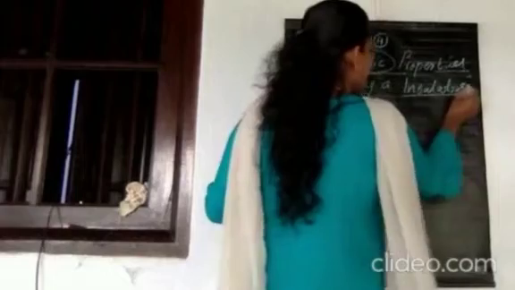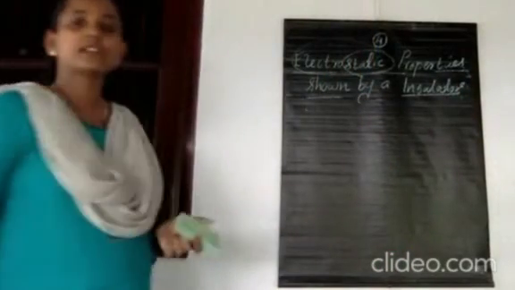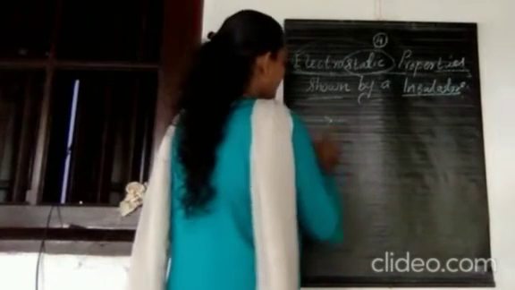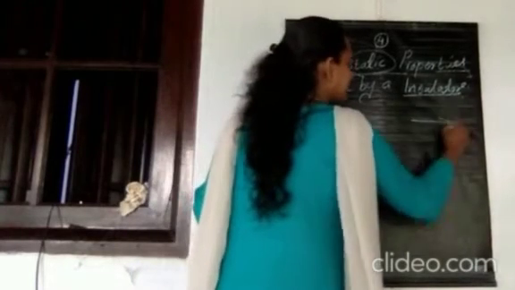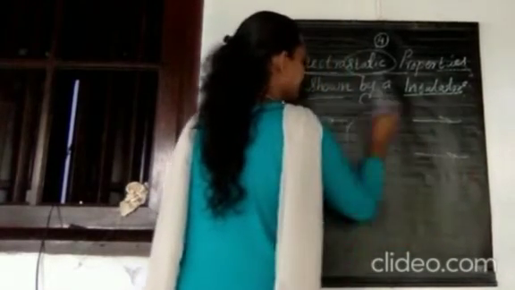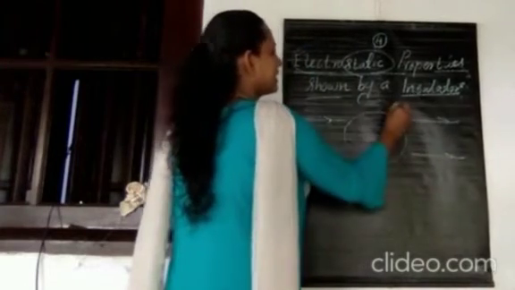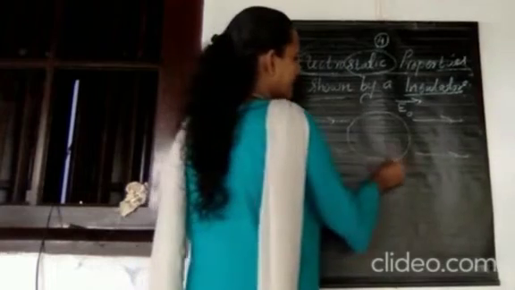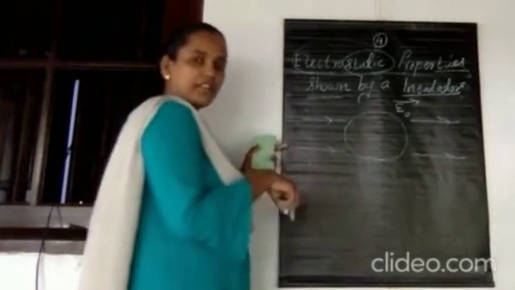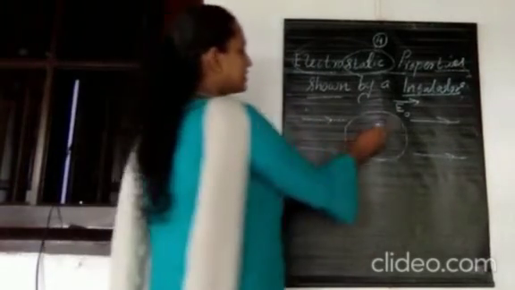When you place an insulator in the presence of an external electric field, what will happen? This is the external electric field acting along this direction. When you place an insulator in the presence of an external electric field, it develops an induced electric field inside it